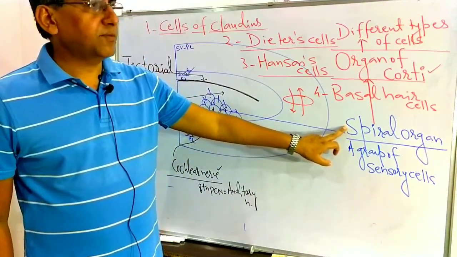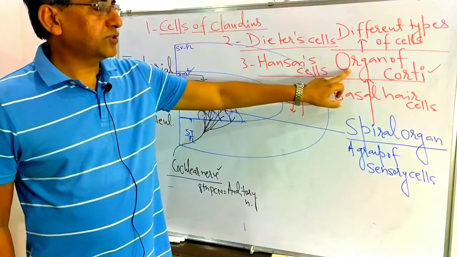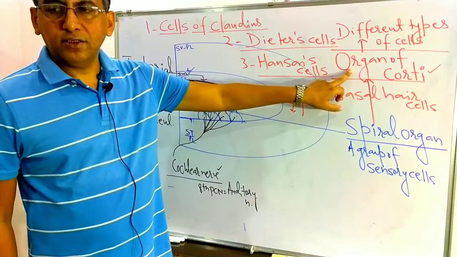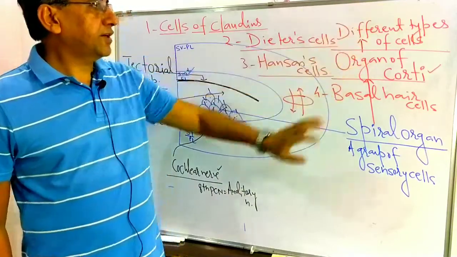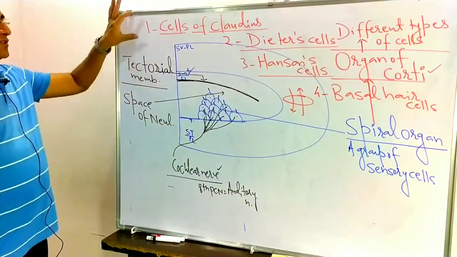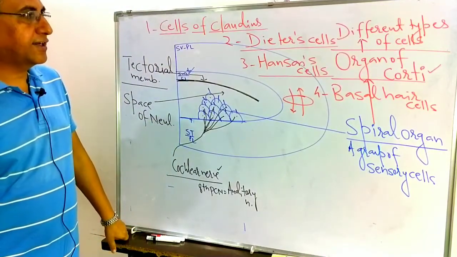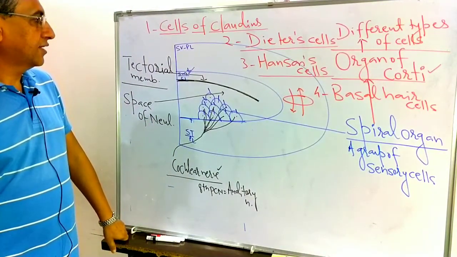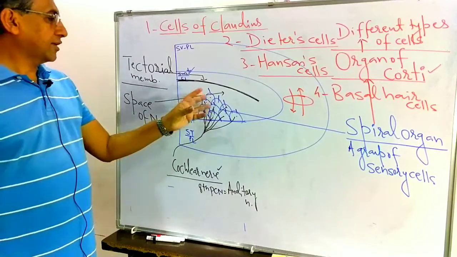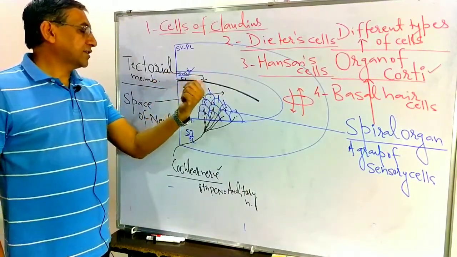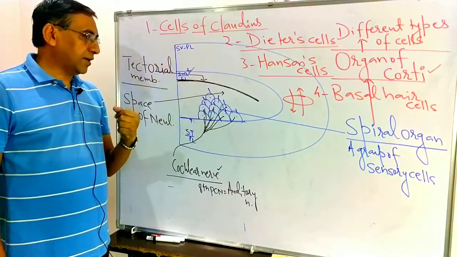It was discovered by a scientist Alfonso Corti, so it is known as the organ of Corti. In the organ of Corti, different types of cells are present: cells of Claudius, Dieter cells, Hansen cells and the basal hair cells. Getting? This organ of Corti is covered by a gelatinous membrane known as the tectorial membrane.